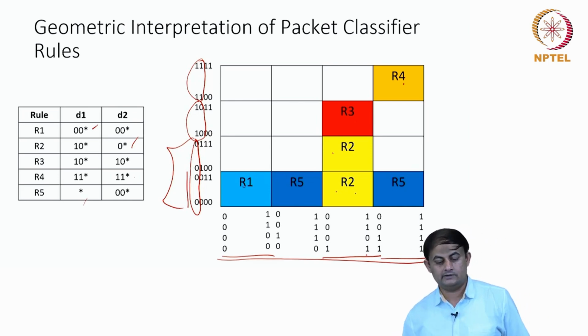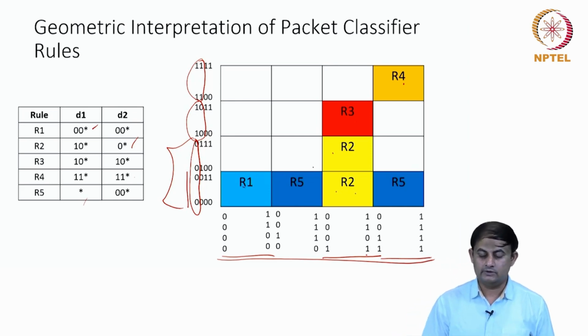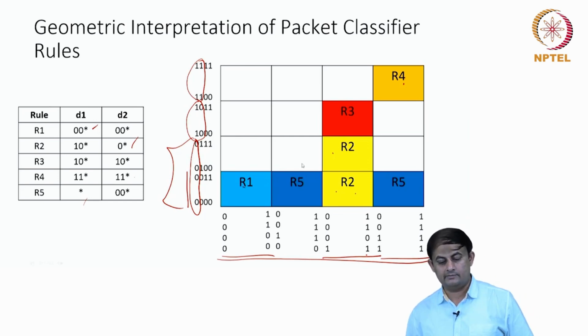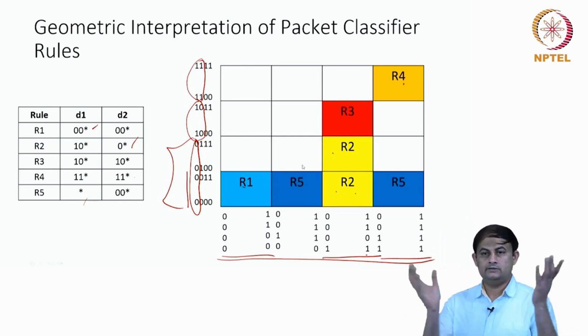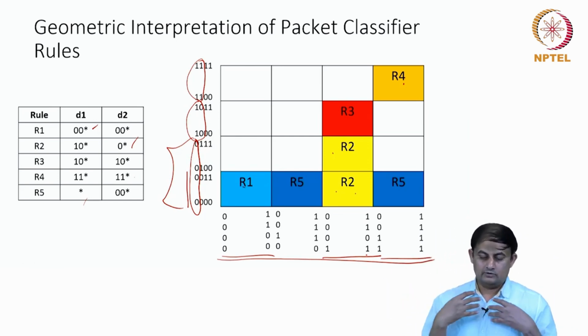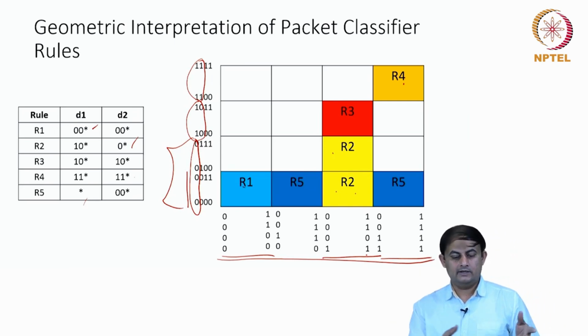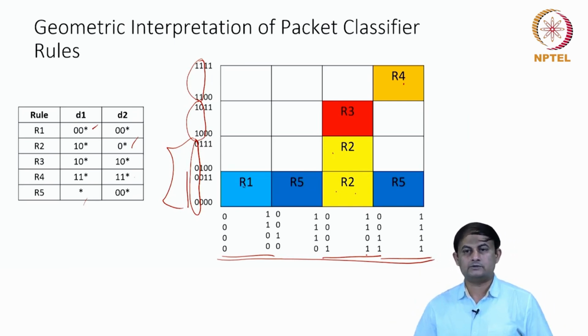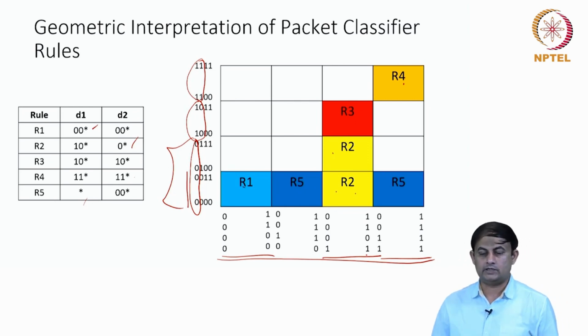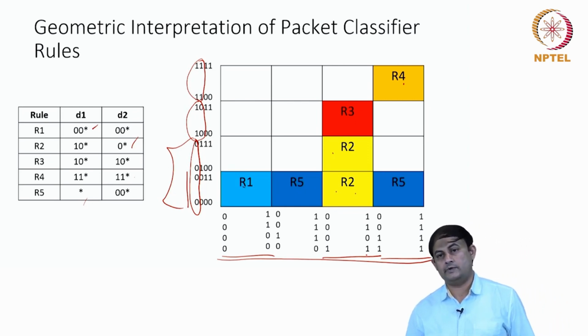They are more specific than the R5. So now the remaining two boxes, I label with the R5. So that's the labeling. It is not necessary that in this case some of the boxes are not labeled with any of the rules. So if a packet comes with those attributes, I will not be able to do the classification.